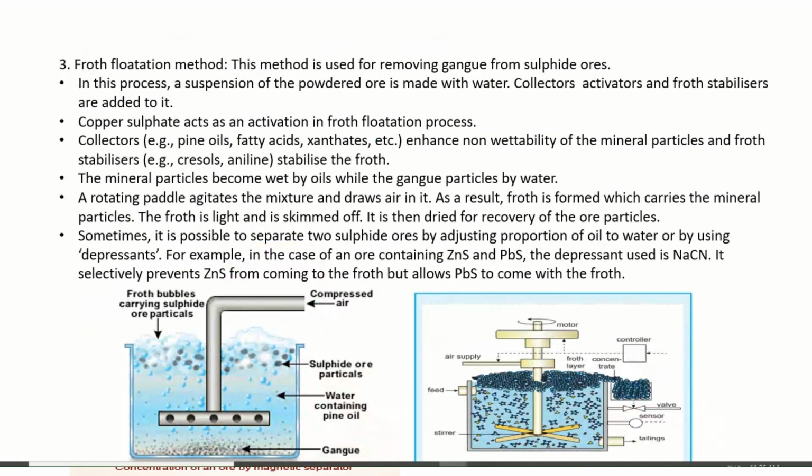The third method, which is a very useful method, known as froth flotation method, is used for removing gangue from sulfide ores. In this process, a suspension of the powdered ore is made with water. Collector, activator, and froth stabilizer are added to it.